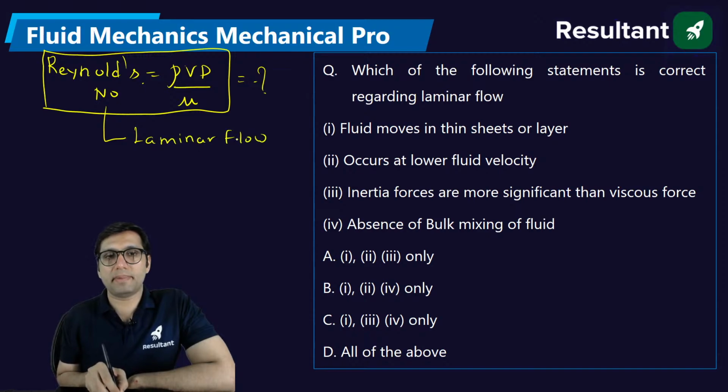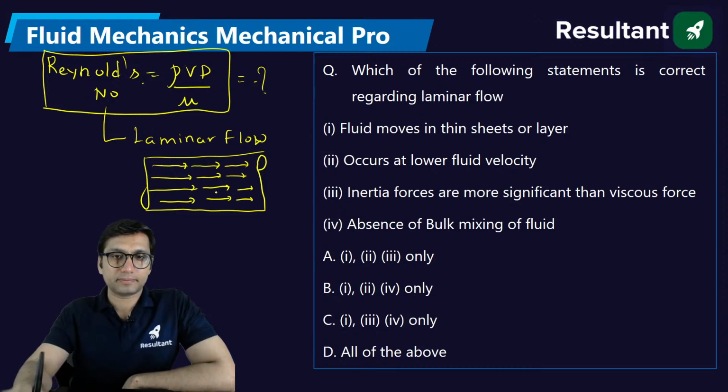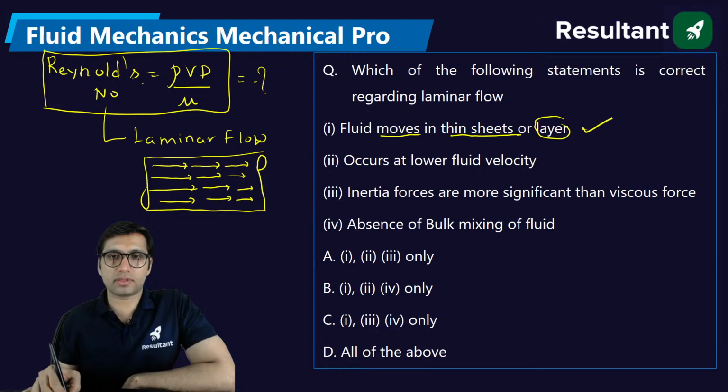Generally, when we say laminar flow, let's say we are talking about laminar flow in a pipe section. So laminar flow is basically a type of flow in which the fluid particles move in a proper order, a proper streamlined manner. This kind of flow is also called a highly viscous flow, and fluid moves in thin sheets of layer. They move in a layer like this. Okay, so this is correct.